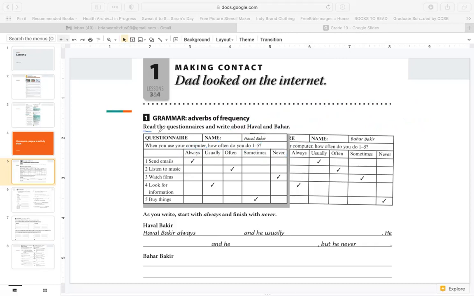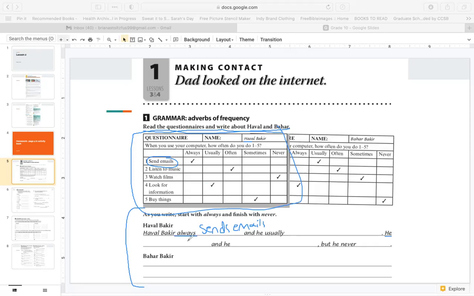Now, read the questionnaires and write about Haval and Bahar. Here we have Haval Bakar. Haval Bakar always does what? Well, this is all about Haval. See, this is his name. So Haval always sends emails, right? Sends emails. So always, 100%. And he usually does what? Looks for information. So write looks for information here.